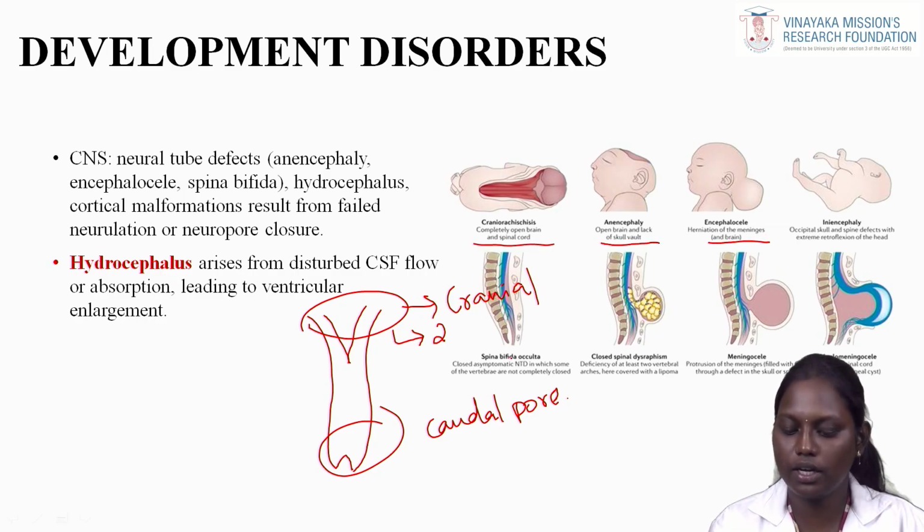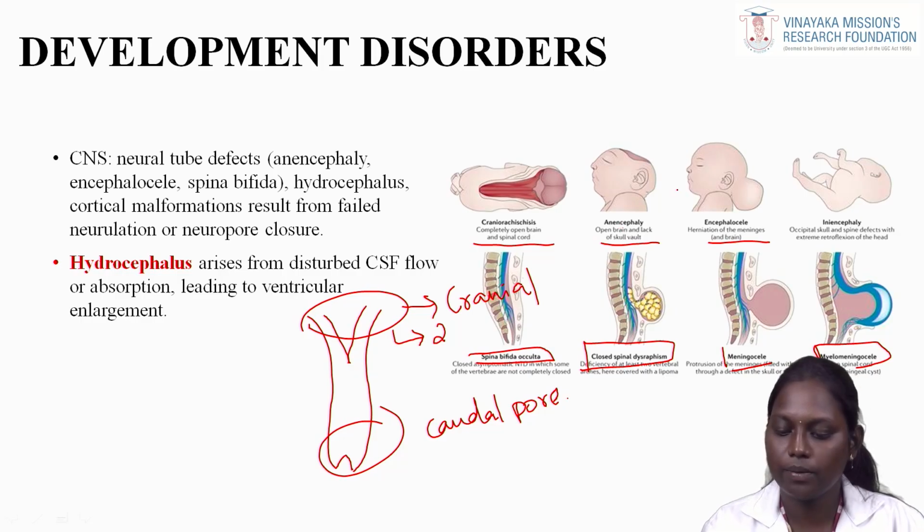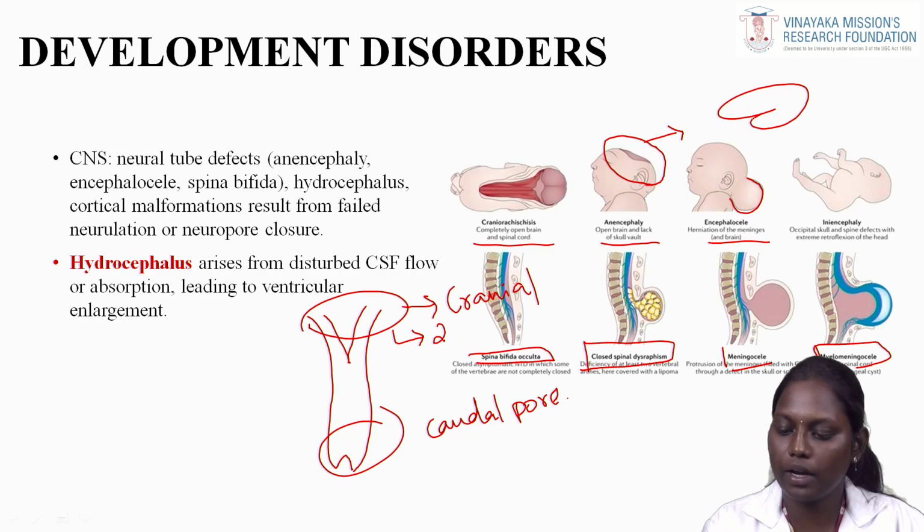Anencephaly, encephalocele, spina bifida occulta, meningocele and meningomyelocele, closed spinal dysraphism. Anencephaly has an open brain and lack of skull vault, and encephalocele has herniation of the meninges, which are the covering of your brain. Spina bifida occulta is closed and asymptomatic, in which some of the vertebrae are not completely closed.